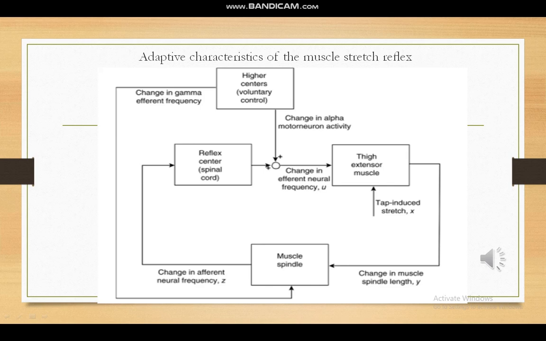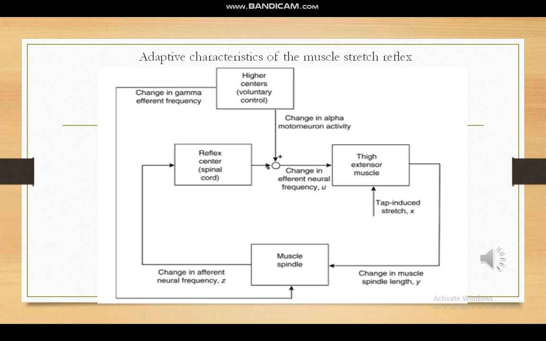Let us imagine a situation where we voluntarily flex our knee. The higher centers will send the signal down to the alpha motor neurons. This will increase the contraction of the flexor muscle and at the same time the relaxation of the extensor muscle. So your flexor muscles will start to contract and your extensor muscles will start to relax. The higher centers will simultaneously send two types of signal: one is the alpha motor neuron signal, another one is the gamma efferent signal.